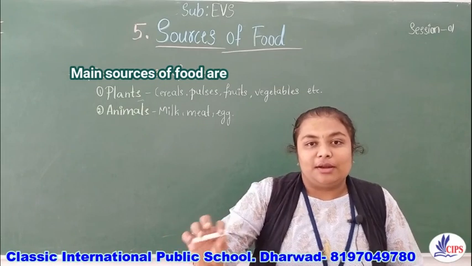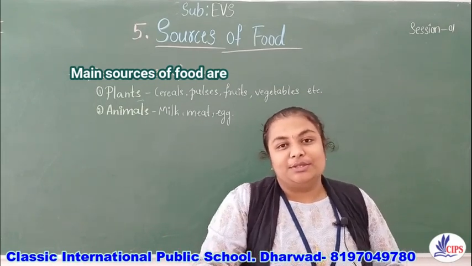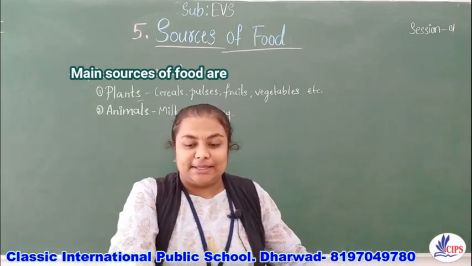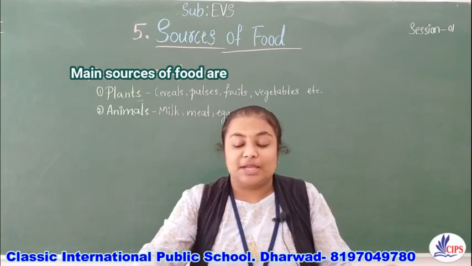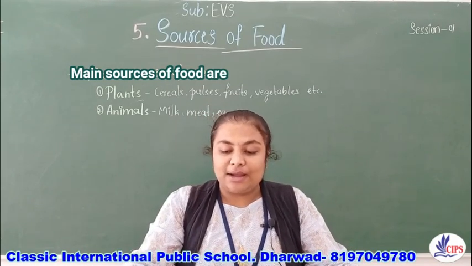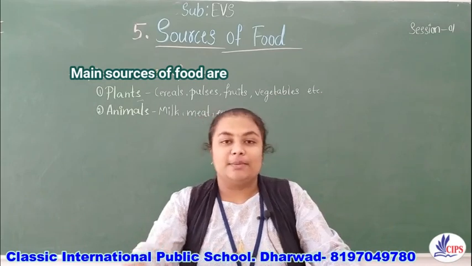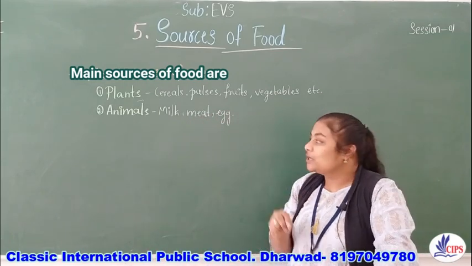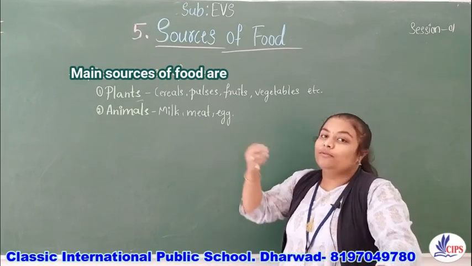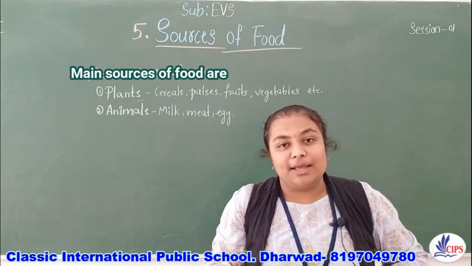Now, if you have not opened your textbook, open the textbook and keep it. Getting started: some food items are shown below. Write P under those that we get from plants and A under those we get from animals. They have given some food items. You have to see the pictures and identify whether we get that food from the animals or from the plants.